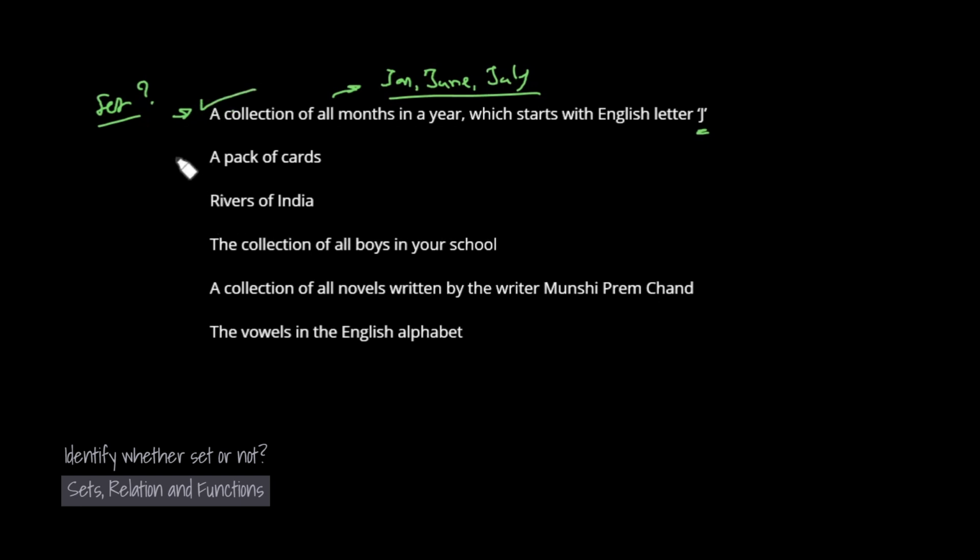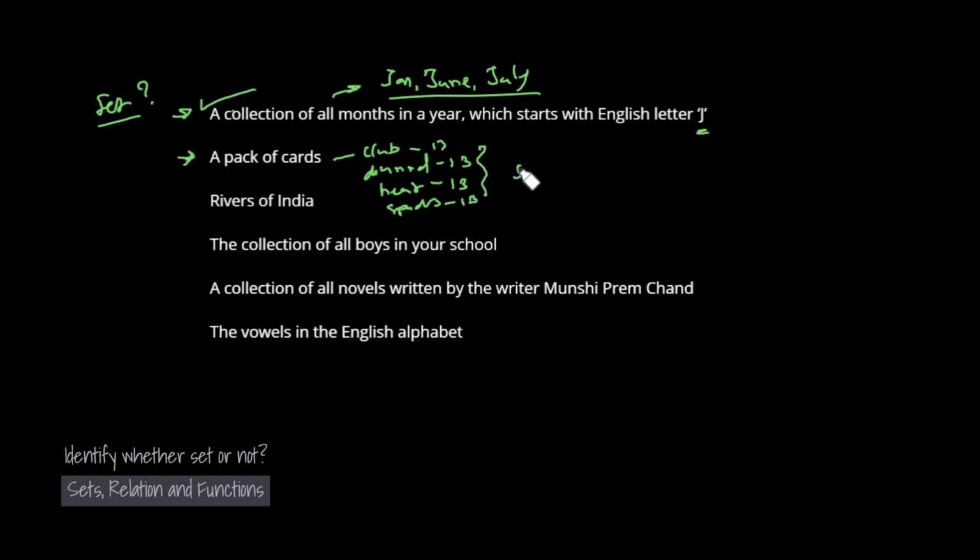Second question: a pack of cards. A pack of cards contains cards from 4 categories: club, diamond, heart, and spades. 13 cards from each of the club, diamond, heart, and spades.